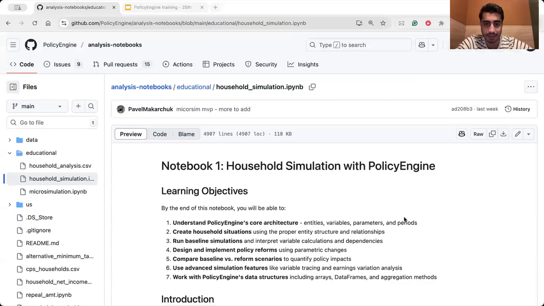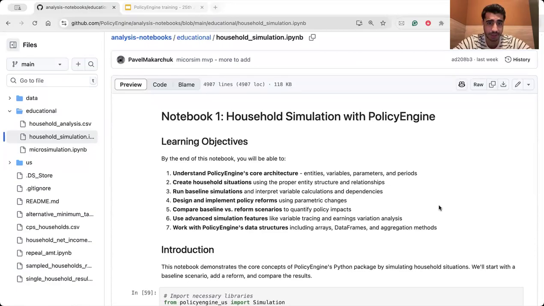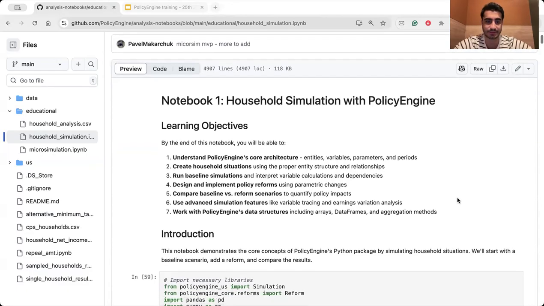So let's start. I talked about the learning objective here, but I want to emphasize that today we are actually learning about data structure in Policy Engine as well. And again, how we can design and implement some reforms, learning about them, learning about the variables, entities, parameters. I'll explain in detail after the presentation. Just feel free to ask any question.